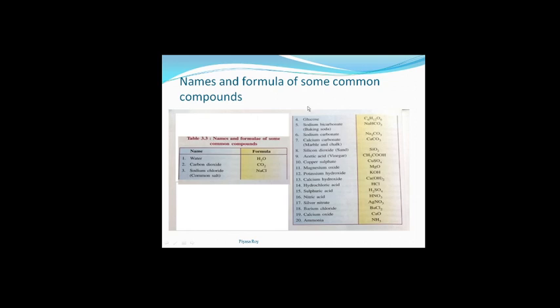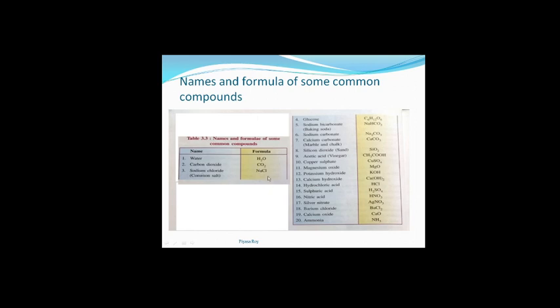Now see, we will learn the formulas of some common compounds. You have already done this. Water is very easy, H2O is the formula. Carbon dioxide, we know this is CO2. Sodium chloride, common salt, these names are also important, so you have to learn both.